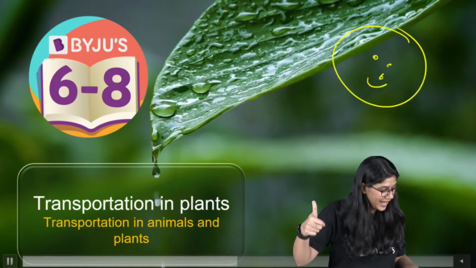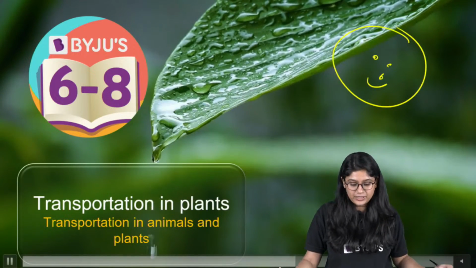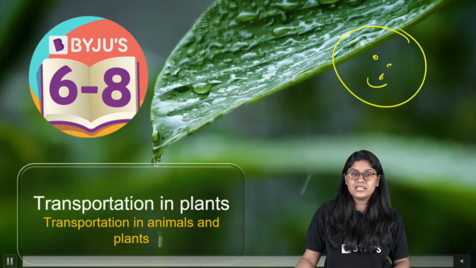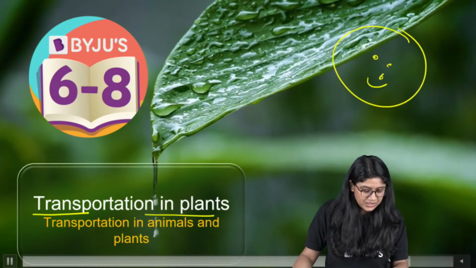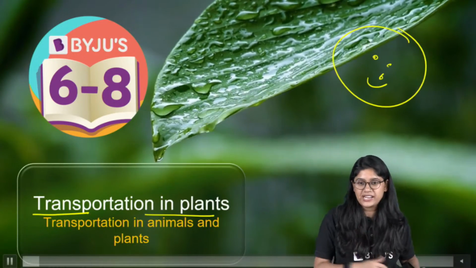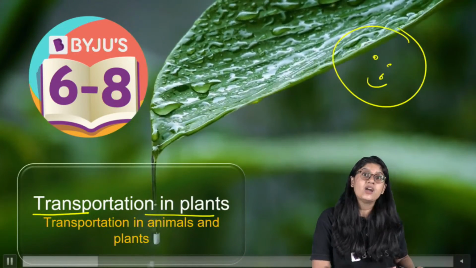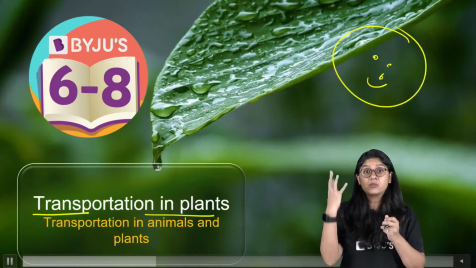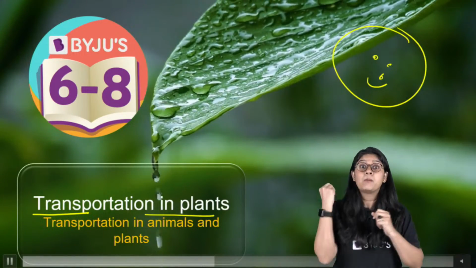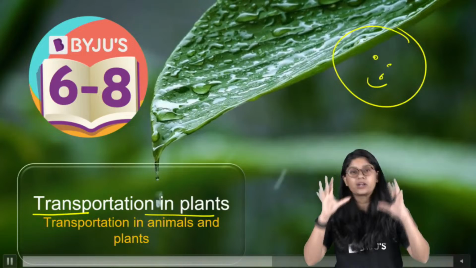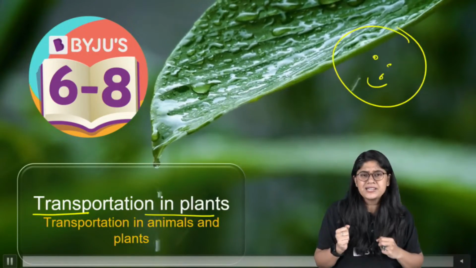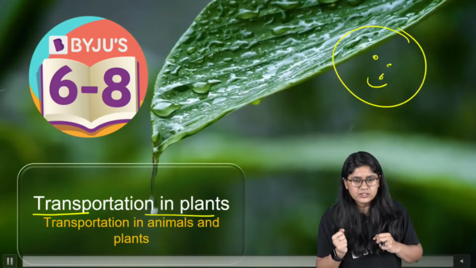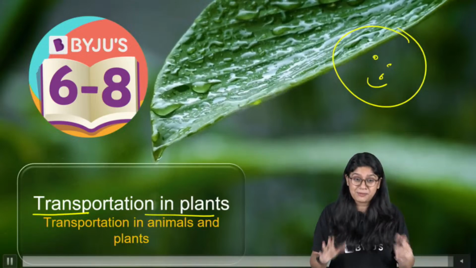So with that, everyone, let's get started. When we talk about transportation in plants, it is definitely very different from us. We have discussed that in the human body, we have the heart, the blood, and the blood vessels that help in the whole transportation and circulation. But in plants, we have something very different, and we will be discussing that.